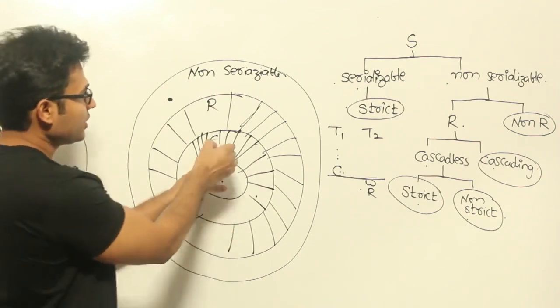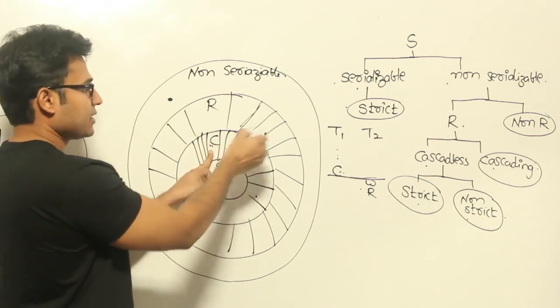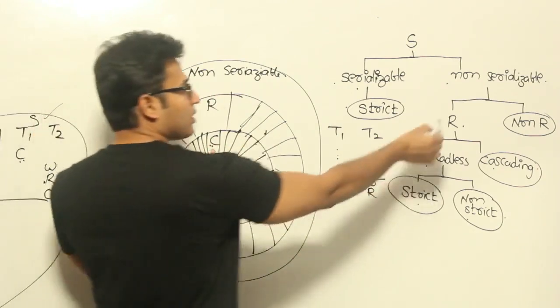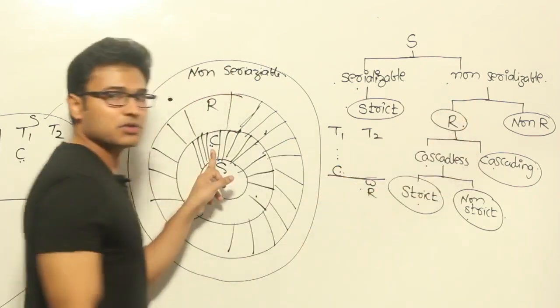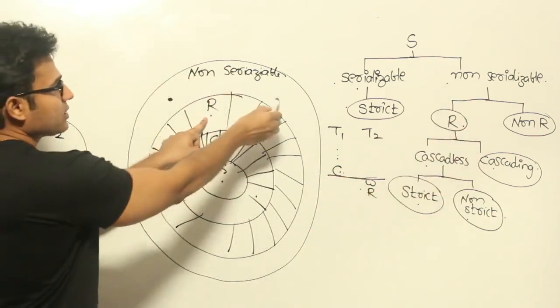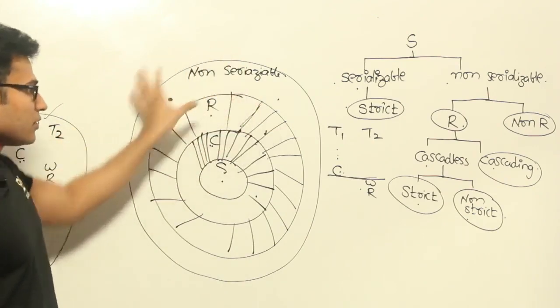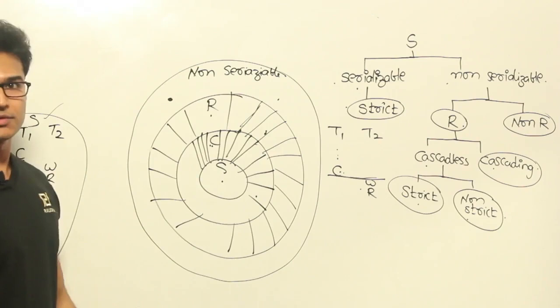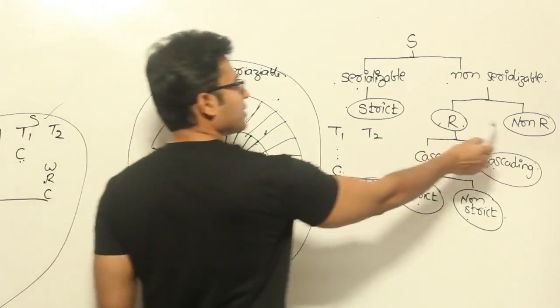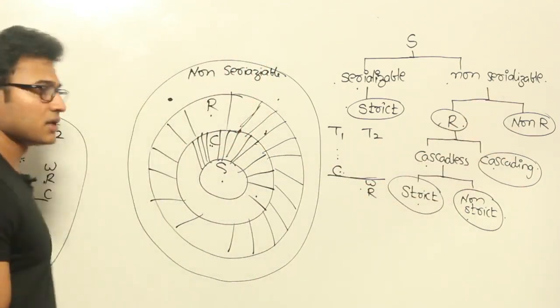Got it? And if you union this one and this one, which means cascadeless and cascading, you are going to get all recoverable schedules, right? And if you union this one and this one, which means recoverable schedules and non-recoverable schedules, you are going to get the total non-serial schedules. Got it? Which means this one and this one is going to give you this. Understood that? Okay.